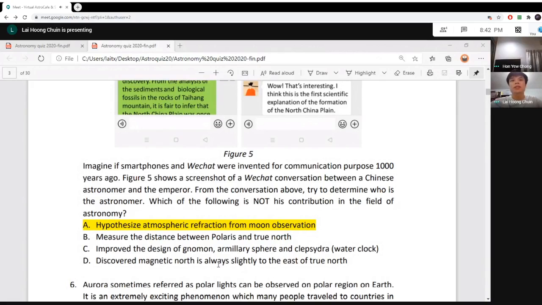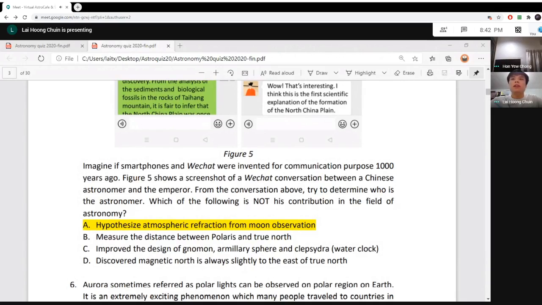So A is not correct because he realized that atmospheric refraction, instead of from moon observation, he realized this phenomena through solar observation. So in one of his books he wrote, he actually did mention that the apparent sun position is not the actual sun position.